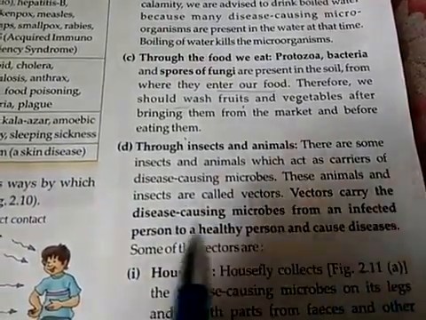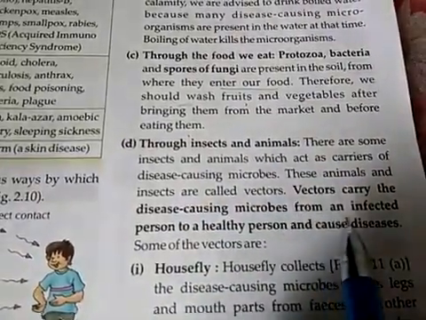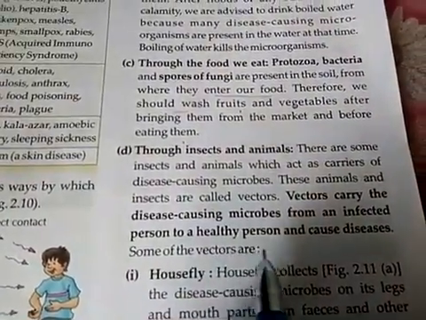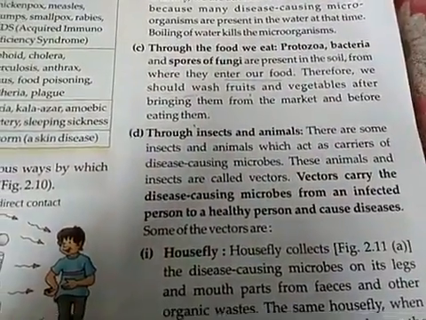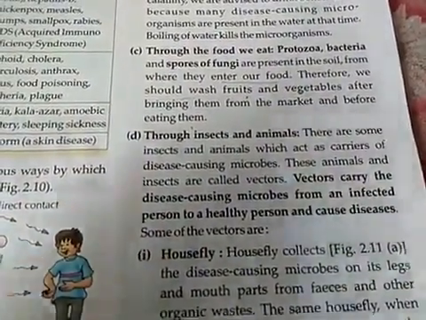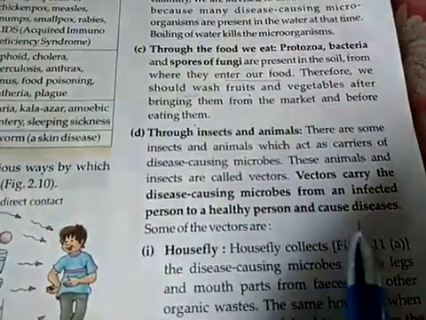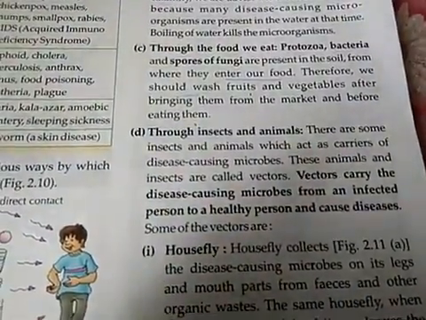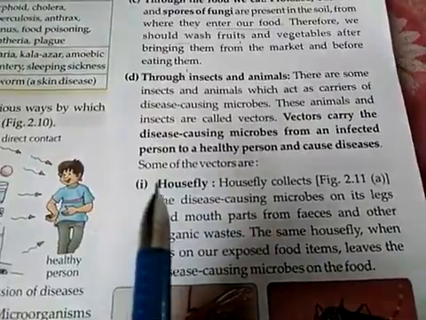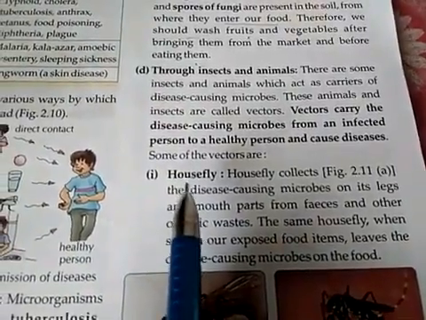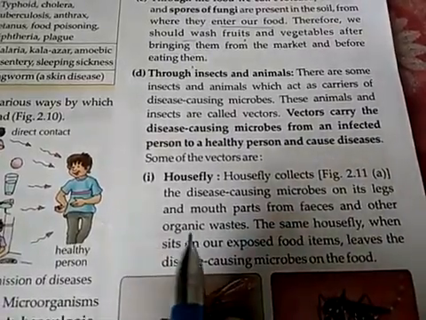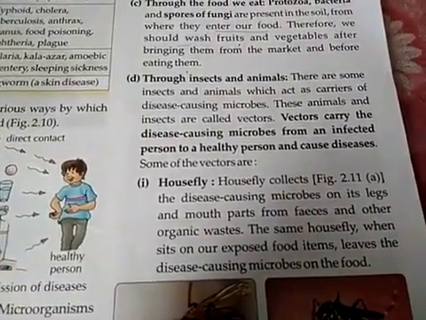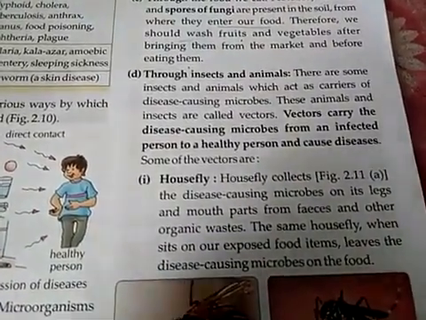Vectors carry the disease causing microbes from an infected person to a healthy person and cause diseases. Housefly is a common vector. It collects the disease causing microbes on its legs and mouth parts from the organic waste and spreads them.